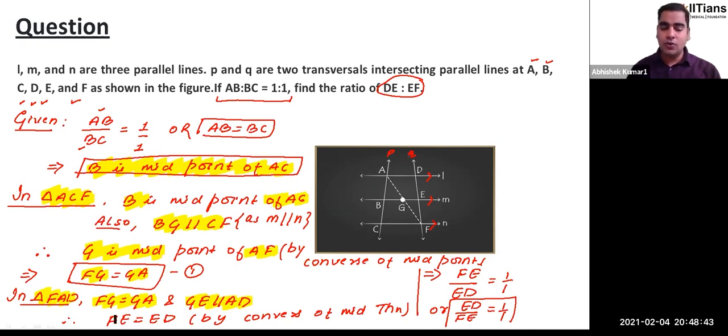Okay. So by the converse of the midpoint theorem, you are going to have FE is equal to ED. Or if FE is equal to ED, you can say FE upon ED will be 1/1, or ED by FE would be 1/1. Therefore, the answer to this problem is going to be 1:1, or the ratio of ED and FE is going to be 1:1. Is that clear?